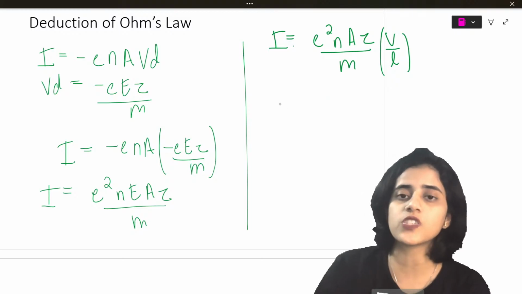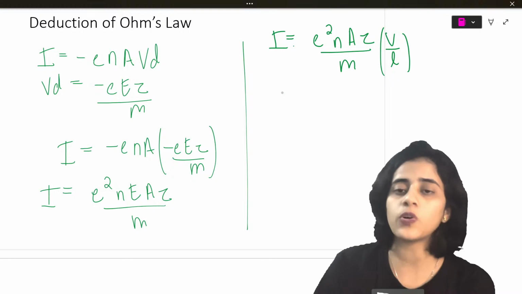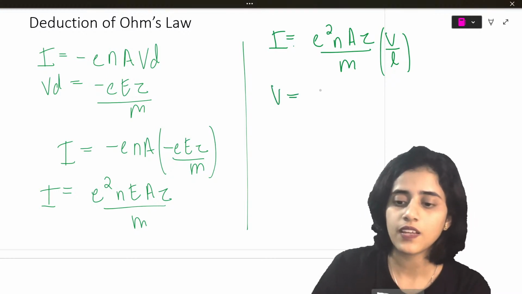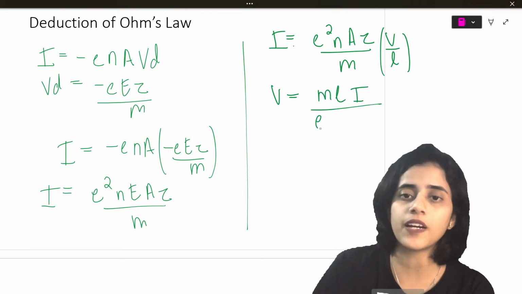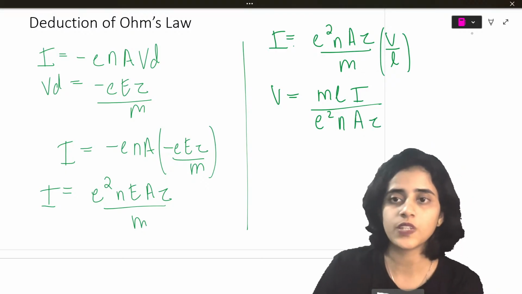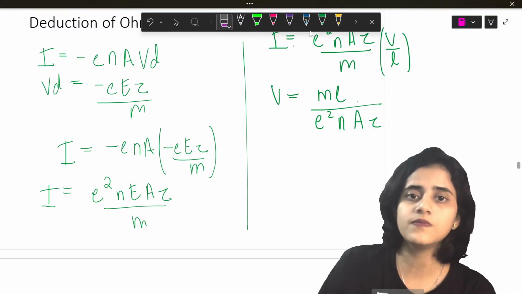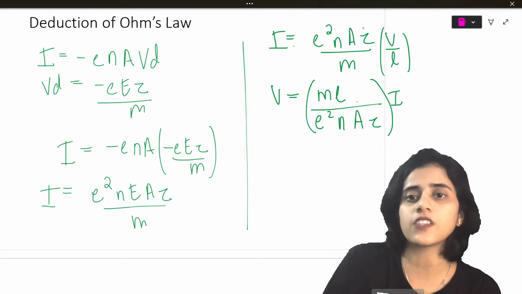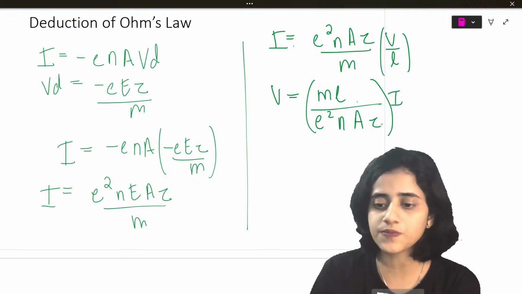Now, when I rearrange this, what will I get? I will take V to the other side, because I want to find the equation in terms of V. So V will be equal to m L I, the whole divided by e square n A into tau. I'll just take I outside, so I get this much as a constant.